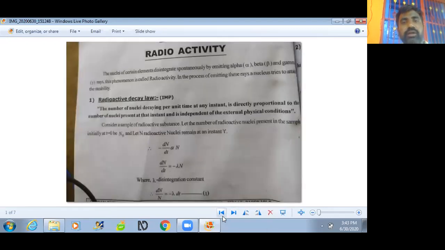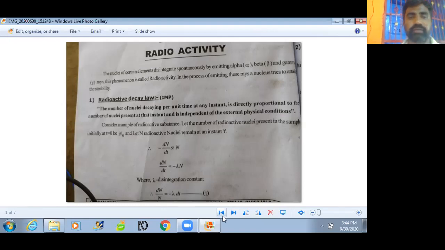The radioactivity decay law: the number of nuclei decaying per unit time is directly proportional to the number of nuclei present at that instant. That is, the number of nuclei decaying per unit time is directly proportional to the number of particles at the initial time t equal to 0. Finally, from the radioactivity decay law we get N equal to N naught e power minus lambda t.